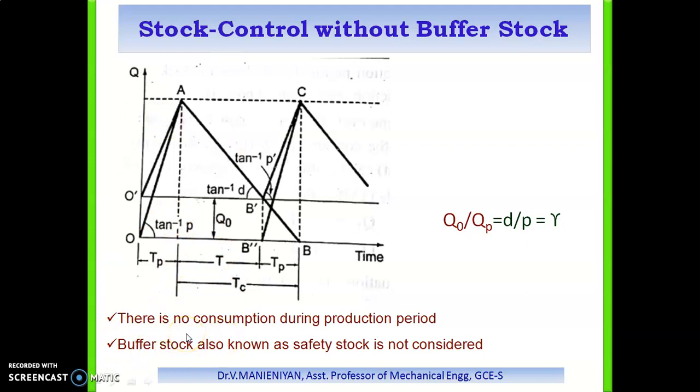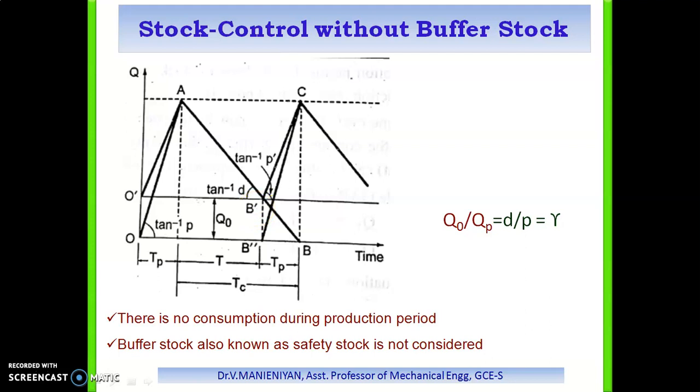Some points to be noted from the figure: instead of restarting production at point B, production should be started at point B double dash, to allow the accumulation of stock required up to point C. The point B dash is where the stock level Q is 0.